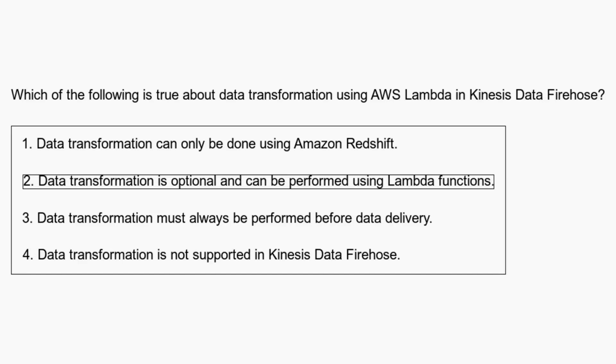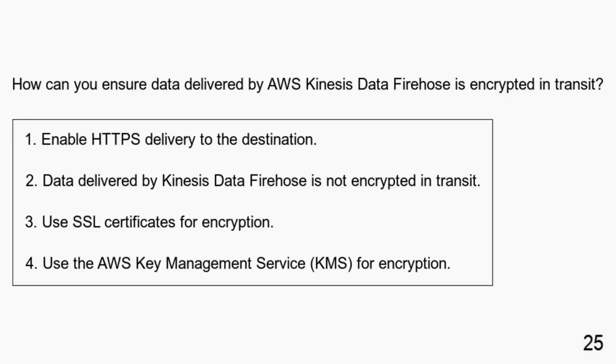Data transformation using AWS Lambda in AWS Kinesis Data Firehose is optional and can be performed using Lambda functions, but it is not mandatory. How can you ensure data delivered by AWS Kinesis Data Firehose is encrypted in transit? Enable HTTPS delivery to the destination. Data delivered by Kinesis Data Firehose is not encrypted in transit. Use SSL certificates for encryption. Use the AWS Key Management Service, KMS, for encryption.